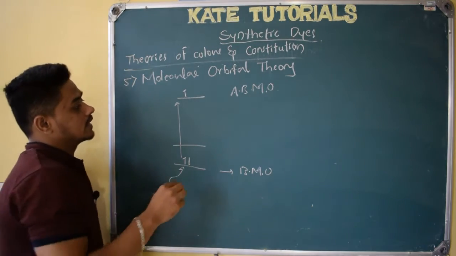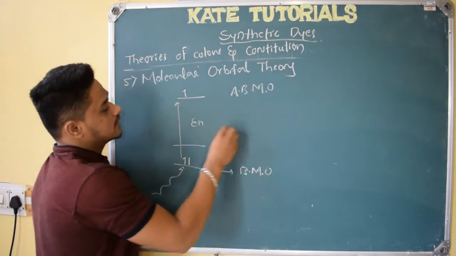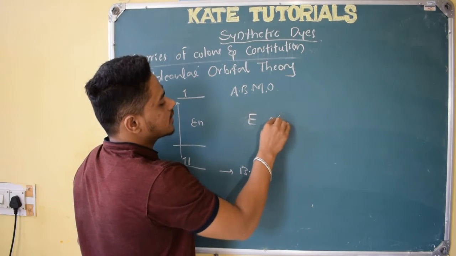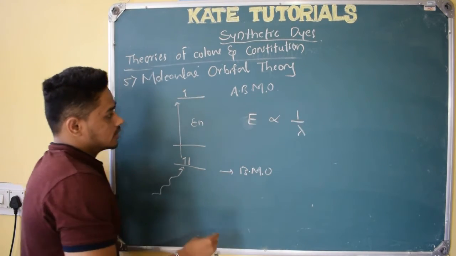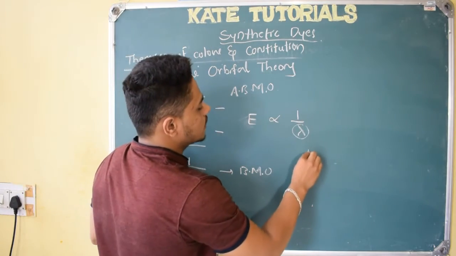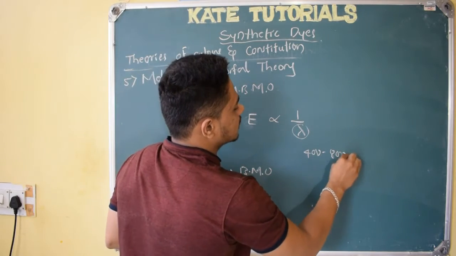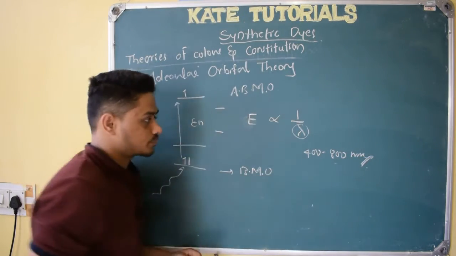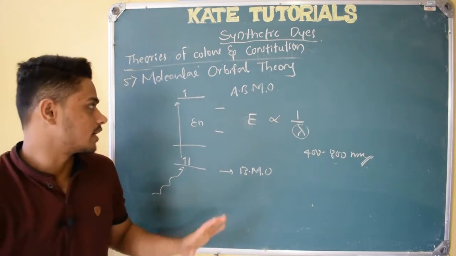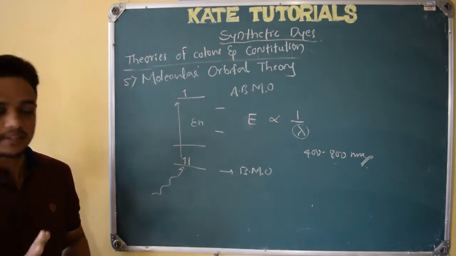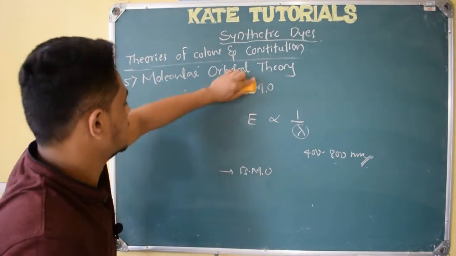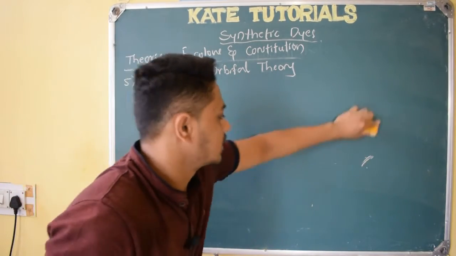This energy, let me write it as E. We know that energy and wavelength are inversely proportional. The energy gap should be so small that the wavelength lies between 400 to 800 nanometers. That means if it lies in the visible region, then only we can see the color. So according to this molecular orbital theory, let us see a few of the basics, then we shall see these things in detail.